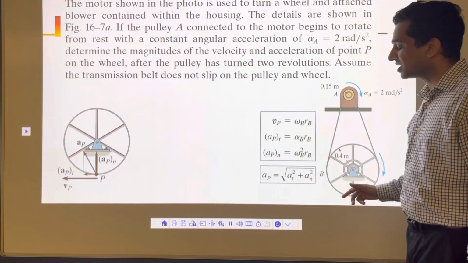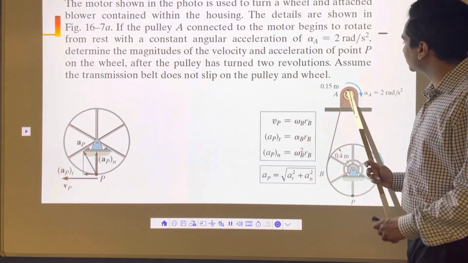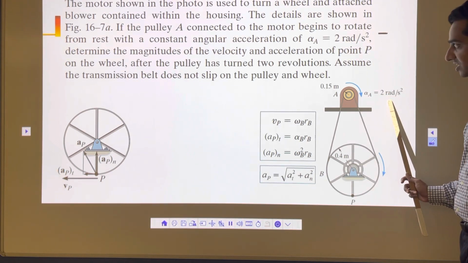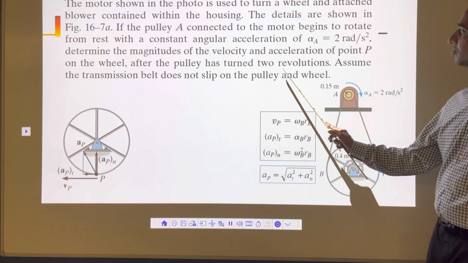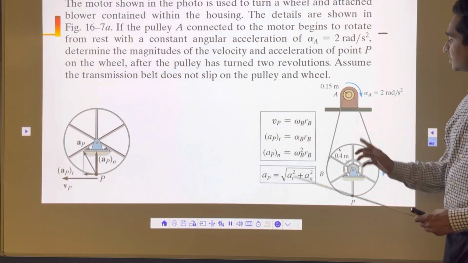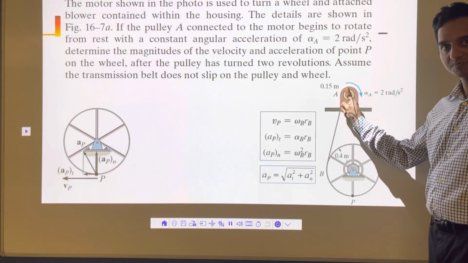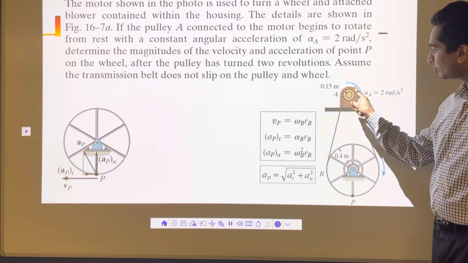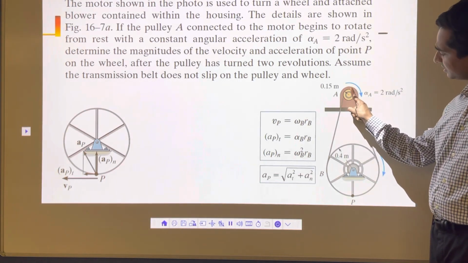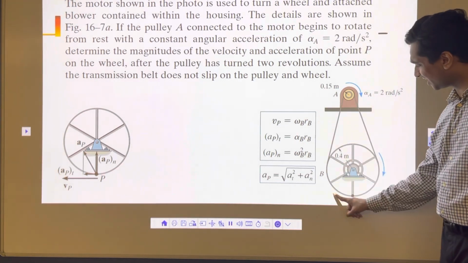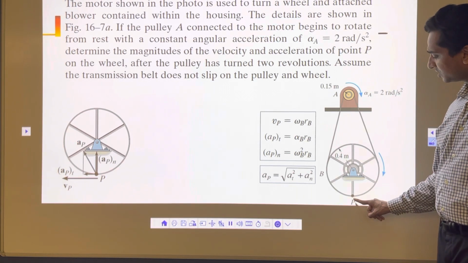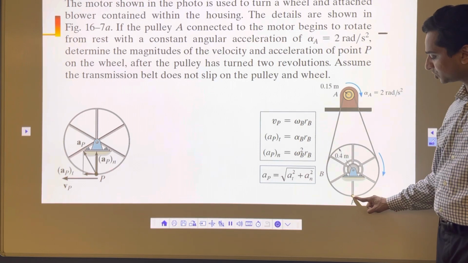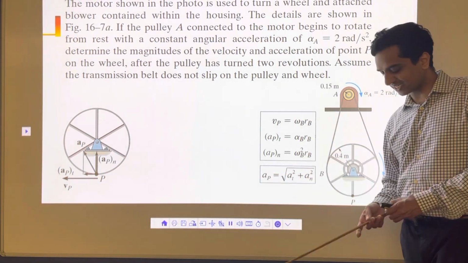The information given is a constant angular acceleration of this small thing, alpha a, equal to 2 radian per second square, and then it says that it covers here 2 revolutions. It means it's going to follow 2 revolutions. One revolution is 2 pi, 2 revolutions is 4 pi. It's going to travel an angular distance of 4 pi, and while it does that, I want to find out what is the velocity at the 2 revolution mark, what is the velocity and acceleration of this point P, and that's how we can calculate its acceleration.